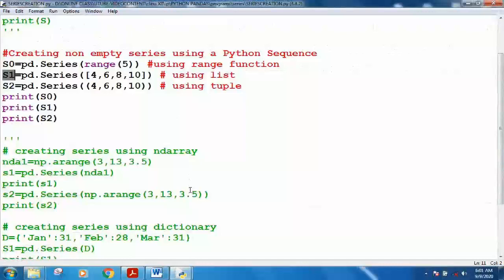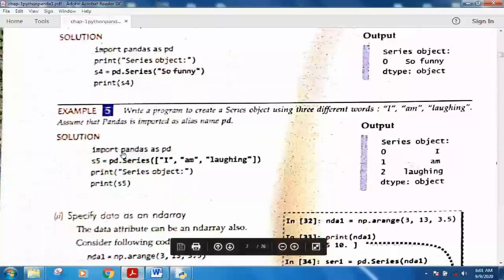See, only one column will always be created in the series. A series basically stores the values when we have one column of values.